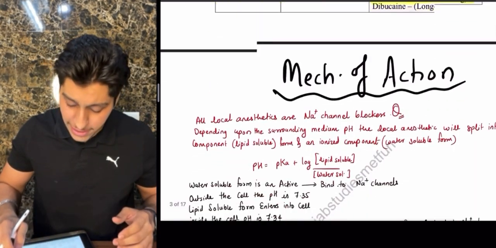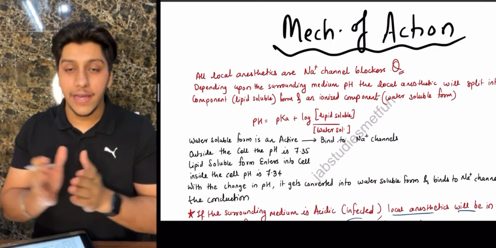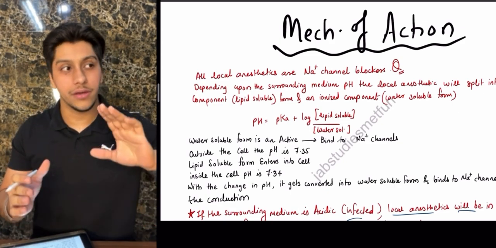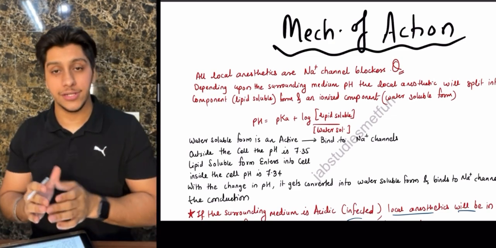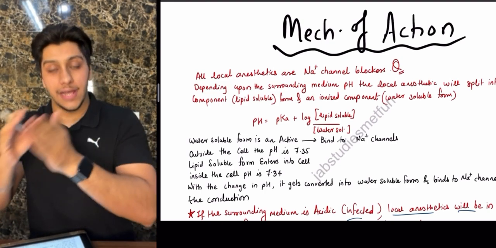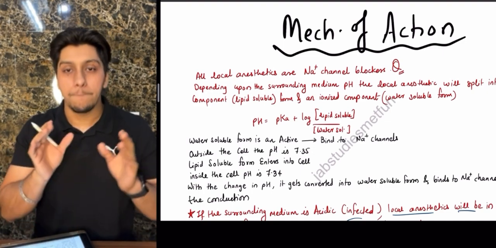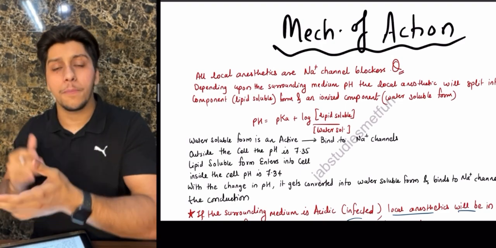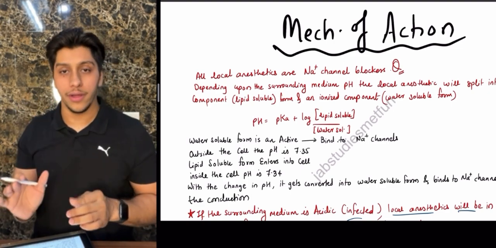Okay. Next, let's talk about the mechanism of action of local anesthetics. So basically, guys, you need to know that the local anesthetics are going to be in the blood. In the blood, there are two forms of a local anesthetic: ionized and non-ionized. In the blood, it acts as a non-ionized lipophilic form. When it goes into the cell, it becomes ionized and then it goes and blocks sodium channels. The main action of local anesthetics, if they ask you, is sodium channel blockade. They do block potassium and calcium channels to a lesser extent, but majorly, if they ask you, it is a sodium channel blocker.